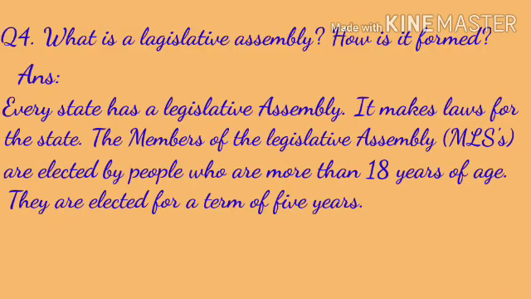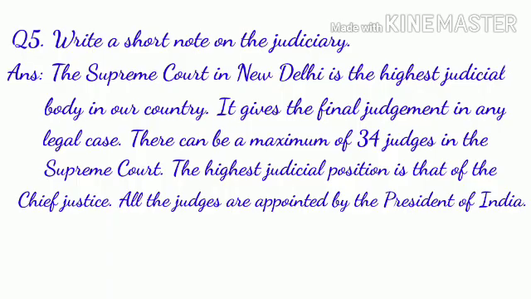Question 4. What is a legislative assembly? How is it formed? Answer. Every state has a legislative assembly. It makes laws for the state. The members of the legislative assembly, MLAs, are elected by the people who are more than 18 years of age. They are elected for a term of 5 years.